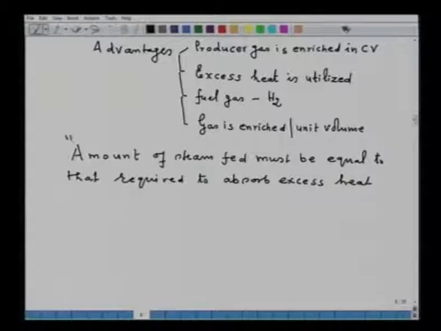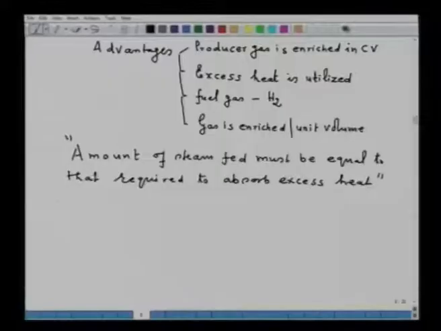Now, this is very important in using steam plus air to gasify coal or carbon or whatever you want to gasify. Now, for this purpose calculation must be done, because you are not supplying any heat from outside. It is the heat generated within the reactor is utilized for decomposition of steam, and that is important.